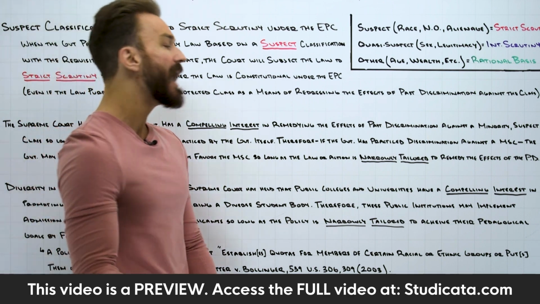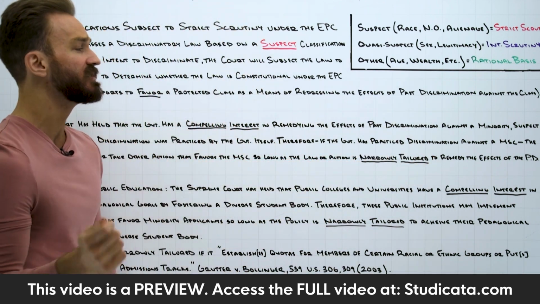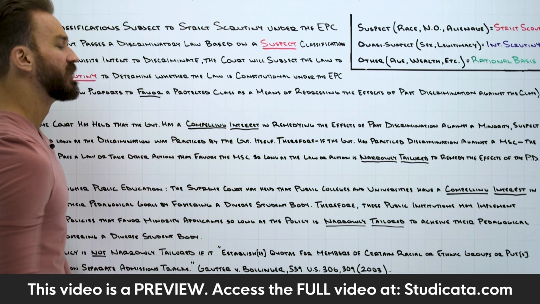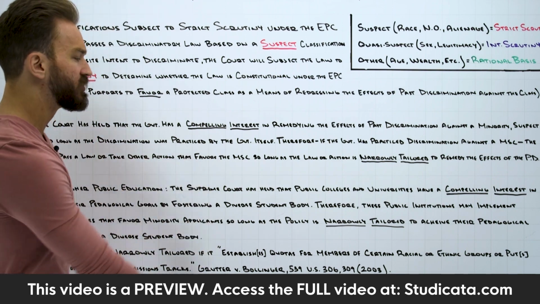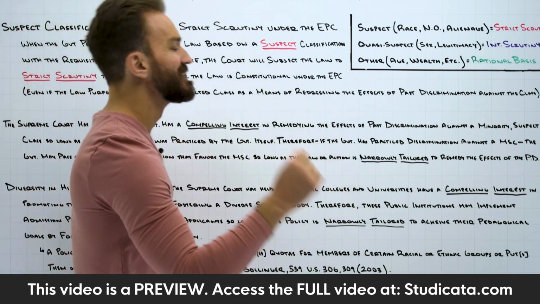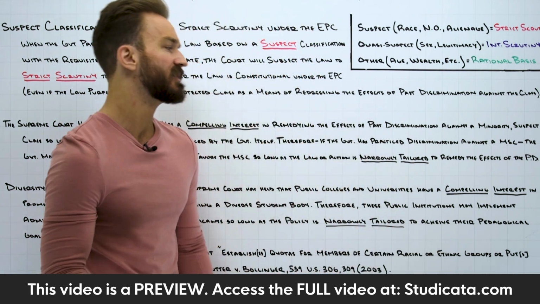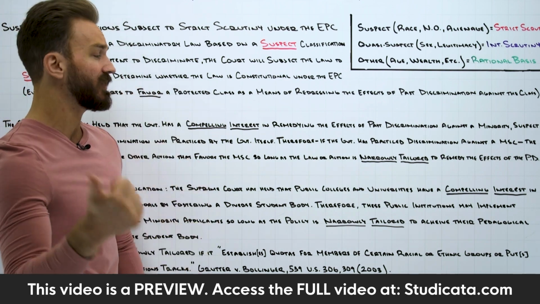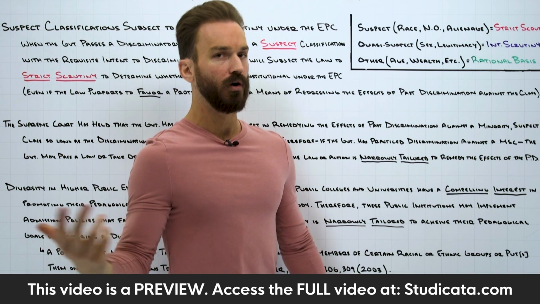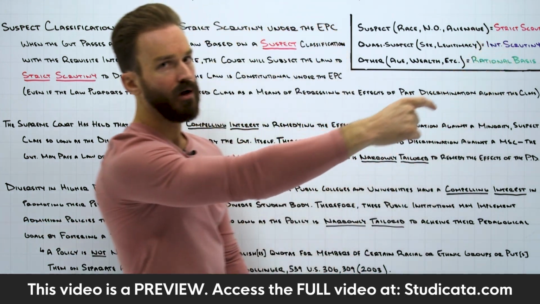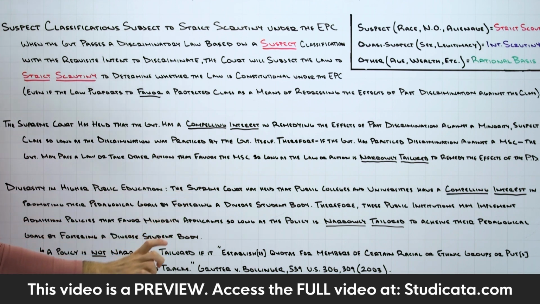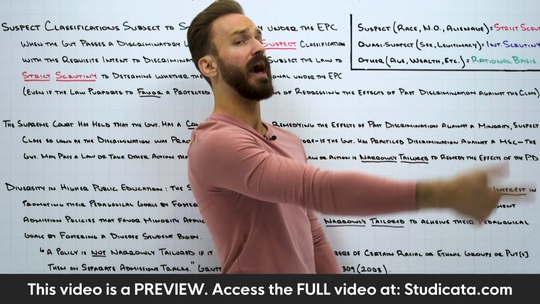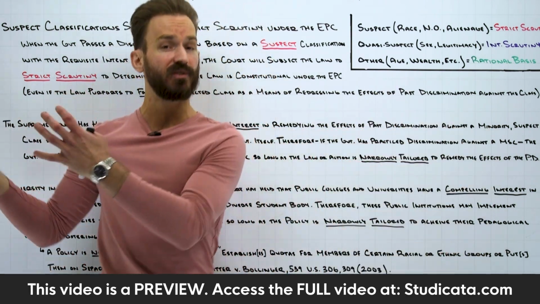Therefore, if the government has practiced discrimination against a minority suspect class, the government may pass a law or take other action that favors the minority suspect class without violating the Equal Protection Clause, so long as the law or action is narrowly tailored to remedy the effects of the past discrimination. Because if they have a compelling government interest and their action is narrowly tailored to achieve that interest, we know, okay, that means they pass strict scrutiny. Okay, so that's why we see when the government is passing a law that purports to favor a protected class as a means of redressing the effects of past discrimination against the class, there's a chance they can prevail.